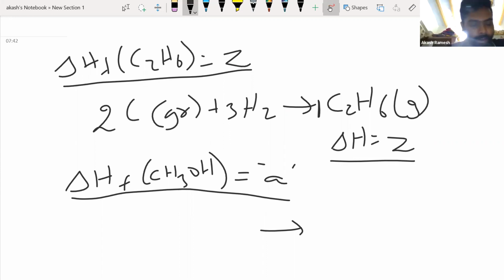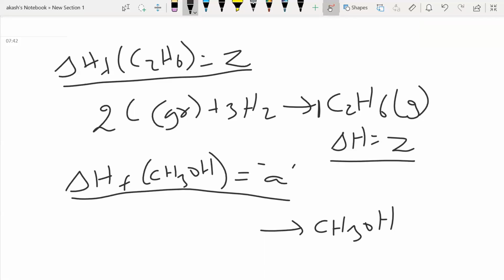Okay, before we go on to that, you tell me what should be in the product side. What are we forming here? Sir, methanol, sir. Okay, fine. CH3OH plus 3 by 2 O2. You're telling that will be coming in the product side? Yes, sir. No. I think you didn't understand whatever happened last time. So please listen. I'll ask someone else to answer, but please listen, Mithun.